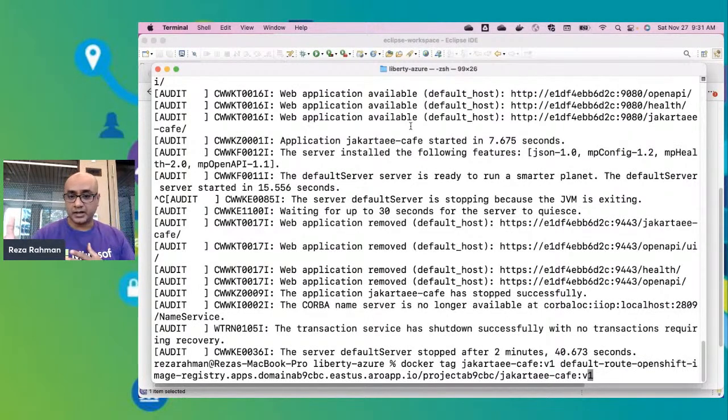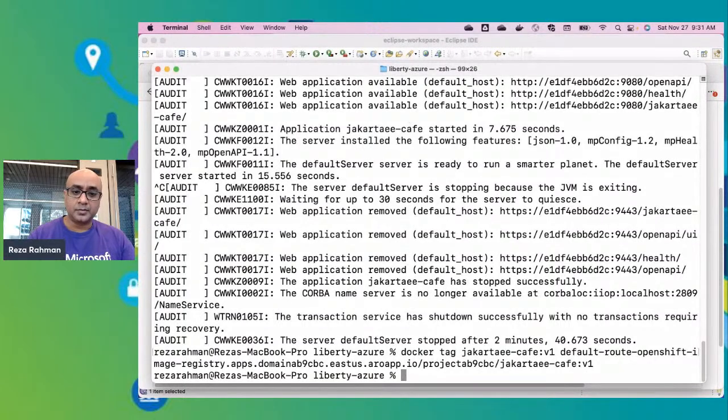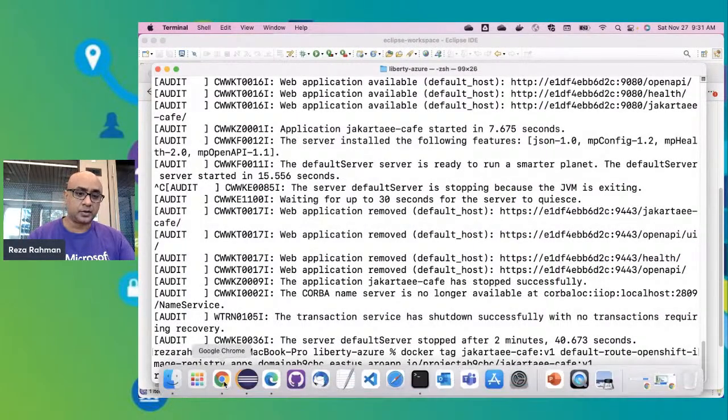I'm saying docker tag and tag the existing image that I just created with the appendix of the fully qualified registry name. So here's the default route OpenShift. So this is the OpenShift container registry. I'm also specifying the project name, so project B9, so on and so forth, a generated one that you also saw in the OpenShift console, and then finally the name of the image. So I'm going to just go ahead and enter that and tag this image. And then I'm ready to push this image into the repository.